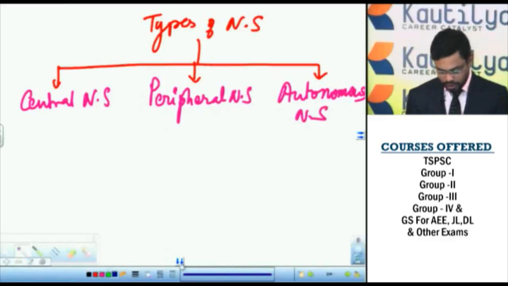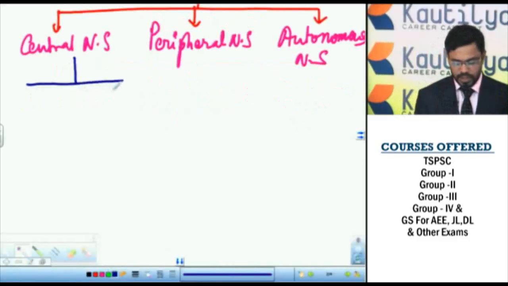The central nervous system contains the brain and spinal cord.